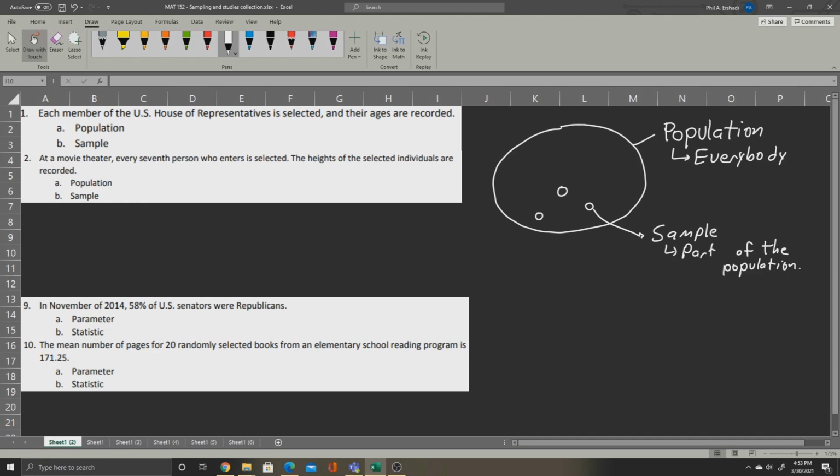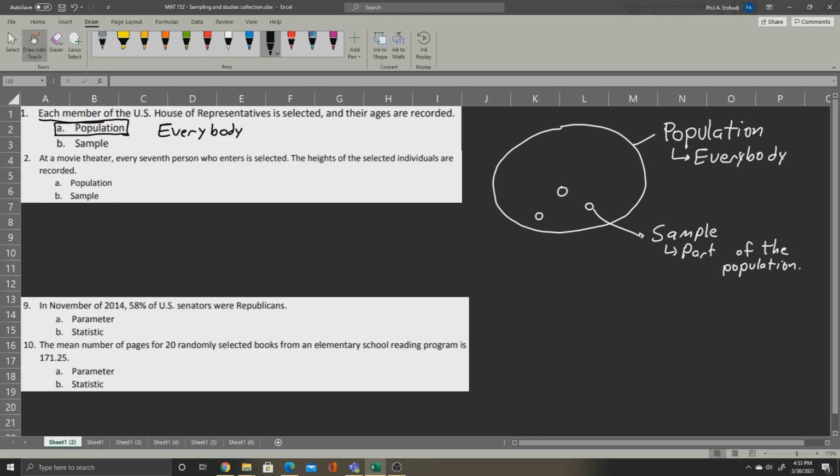Therefore, in these questions, the critical question is, are we studying everybody that's in a group, or are we only looking at part of the group? This question says each member of the U.S. House of Representatives is selected. So we're looking at each member. That's everybody. Now, if we are looking at everybody, that's going to be the population.